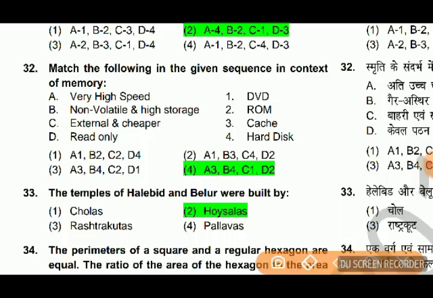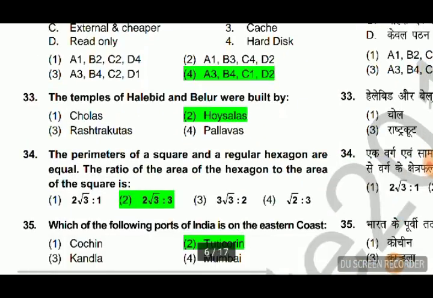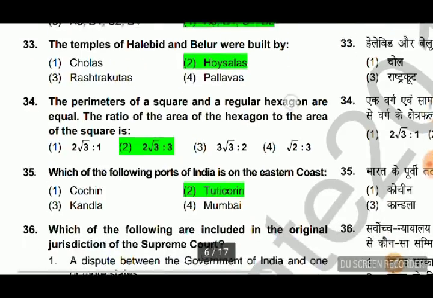External and cheaper, what is it? DVD. And ROM, read only memory. The next question: the temples of Halebidu and Belur. The Belur and Halebidu temples are the best known temples of the Hoysala dynasty. Both the temples are best known for their South Indian architecture. They are situated in Karnataka.